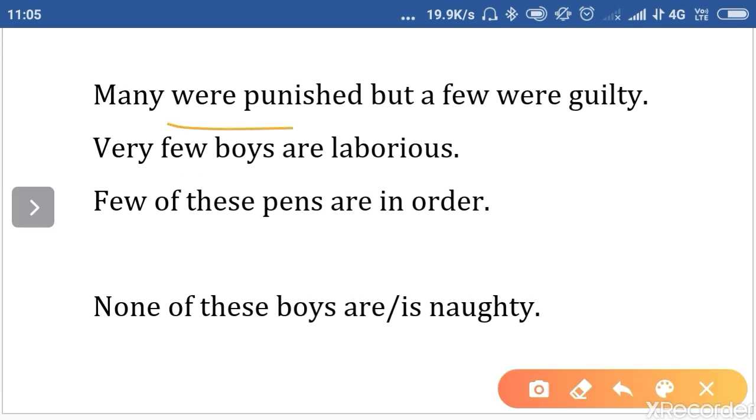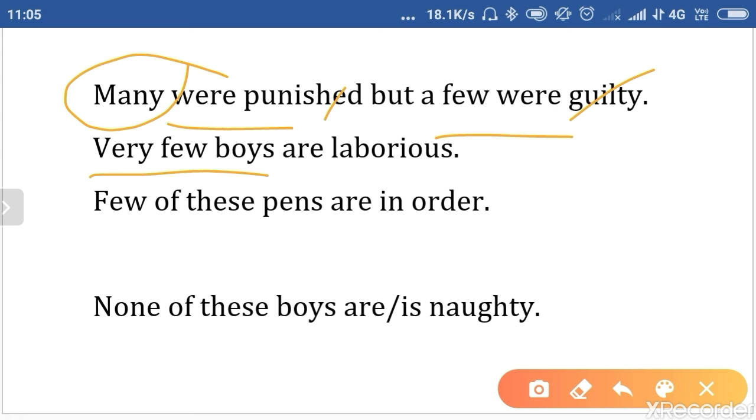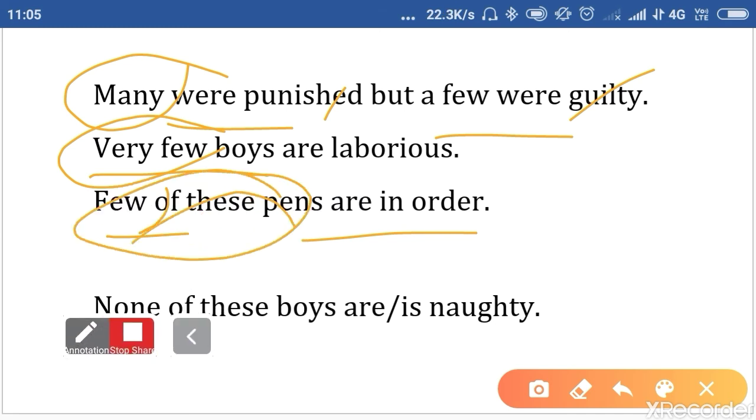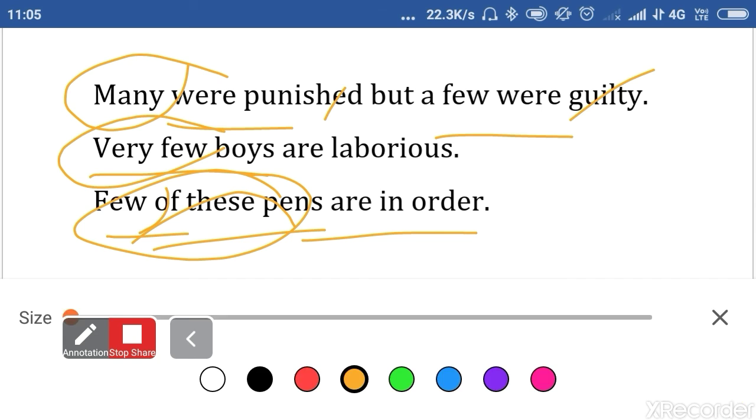Many were punished, but a few were guilty. Many, we use it for the plural. Very few boys are laborious. Very few, again we use it for at least more than one, meaning plural. Few of these pens are in order. It is clearly understood that we have to use "pens are in order", meaning plural.